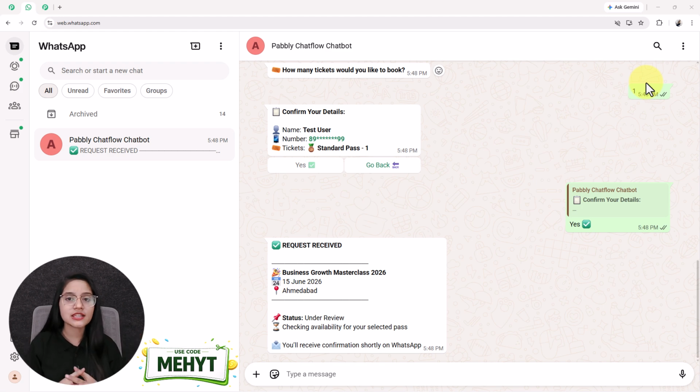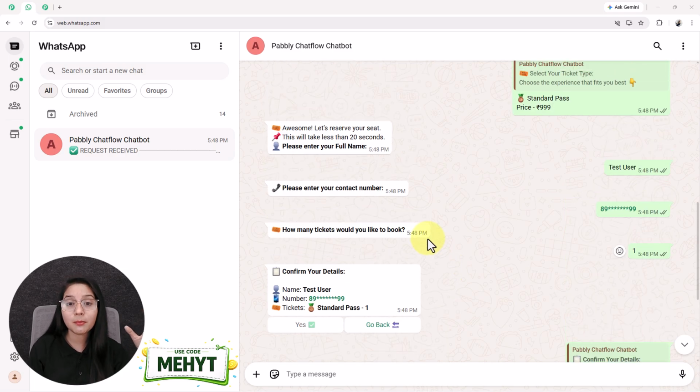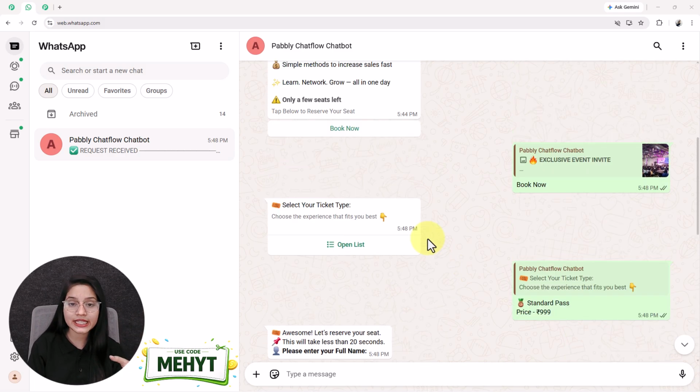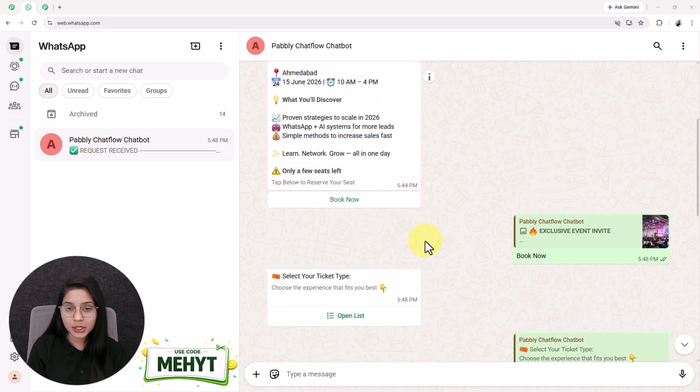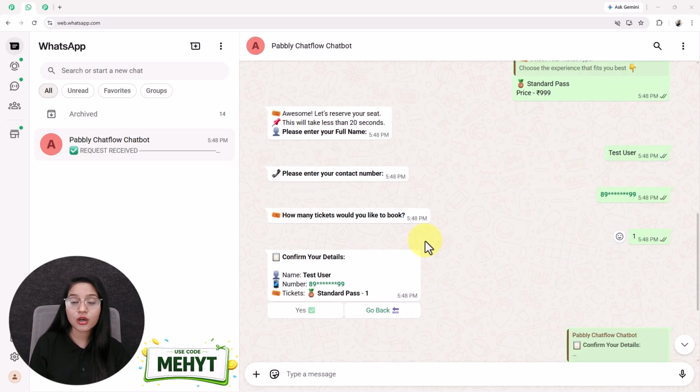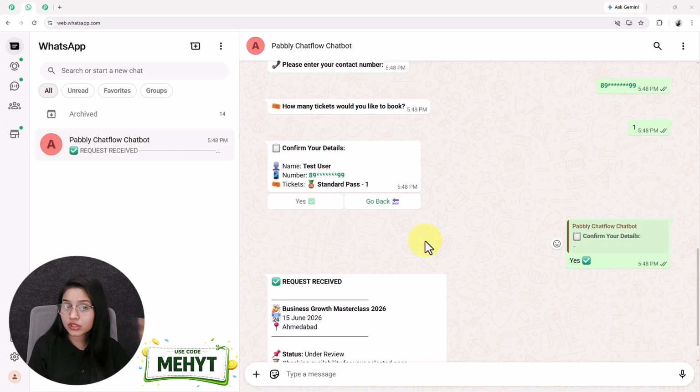Most event businesses lose attendees simply because they replied too late. Someone shows interest, visits the website, clicks on an ad, or sends a message, but before the team replies, the attendee is already gone. Now imagine if WhatsApp could automatically reply to every inquiry instantly, answer attendee details, book tickets, ask about the user's information, and give them immediate follow-ups 24/7 without you touching your phone.